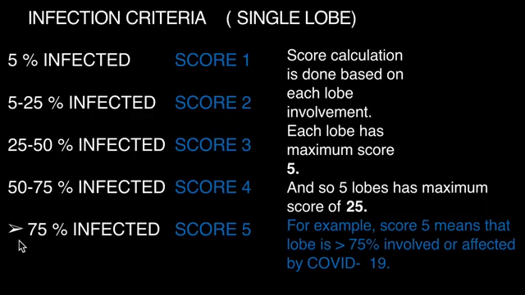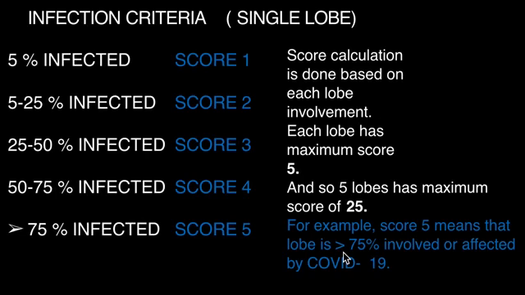So what is the criteria? If the lobe involvement is 5% or less than 5%, we give the score of 1. If it is 5 to 25%, score of 2. 25 to 50% of involvement, it is score of 3. 50 to 75% involvement is score of 4. And if it is more than 75%, then we give a score of 5. So for example, the score 5 means that the lobe is more than 75% involved by the COVID-19 infection.